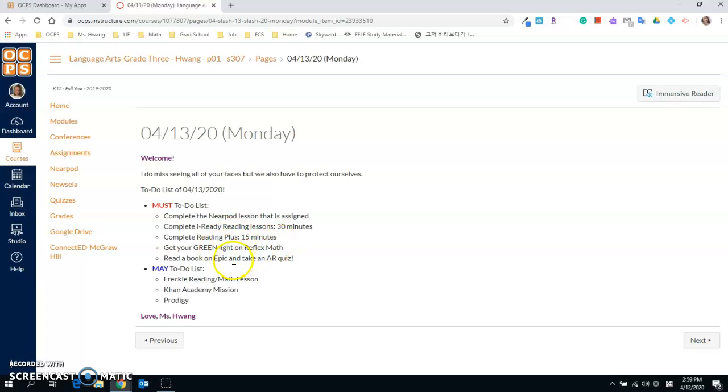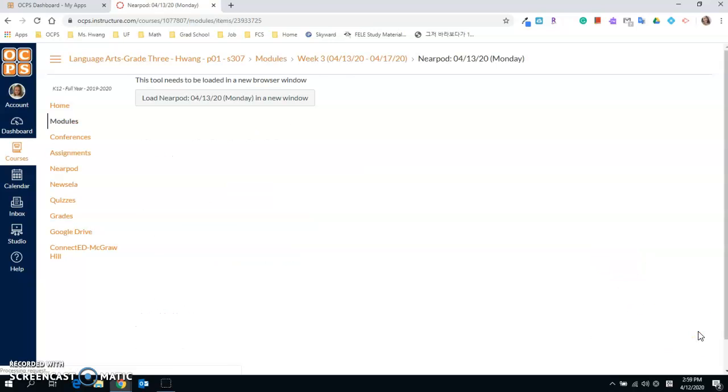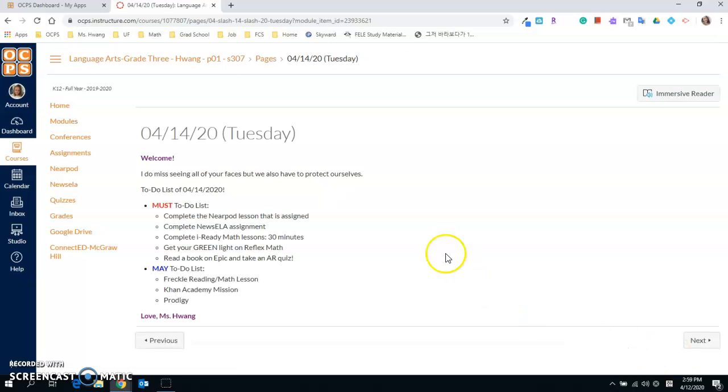green light on reflex, and read your book and take your AR quiz. That's your must list. And the may list, you have your Freckle reading or math, Khan Academy missions, and Prodigy. So that's Monday. And then you have your Nearpod lesson. I'm gonna go to next, which is Tuesday.